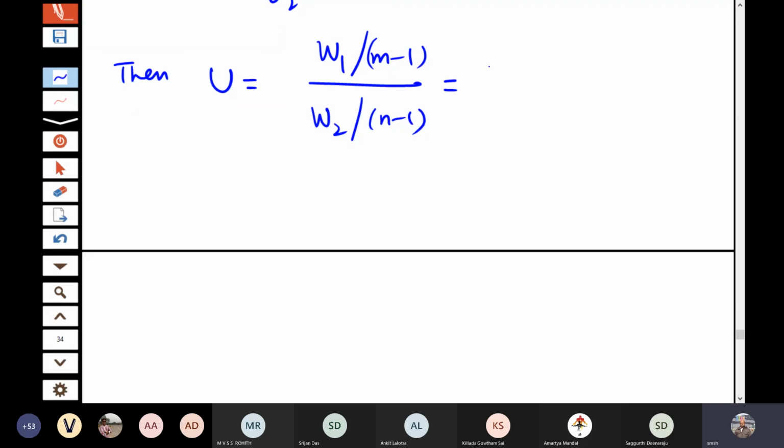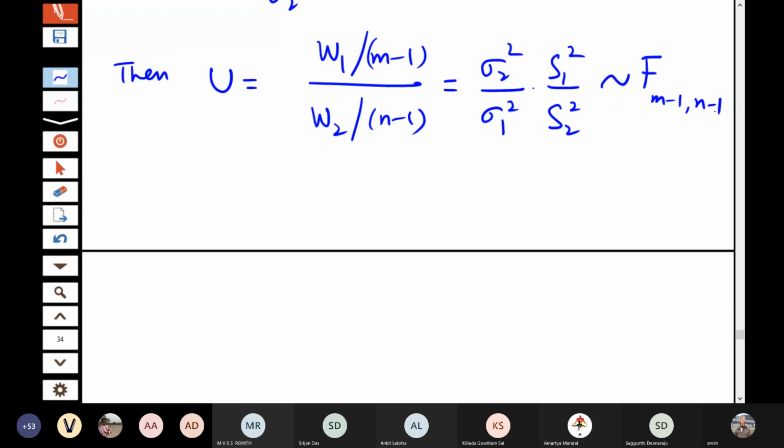It will become simply sigma 2 square by sigma 1 square times S1 square by S2 square. That will follow f distribution on m minus 1, n minus 1 degrees of freedom. So the ratio of two sample variances from two different populations follows an f distribution. Therefore f is also a sampling distribution.